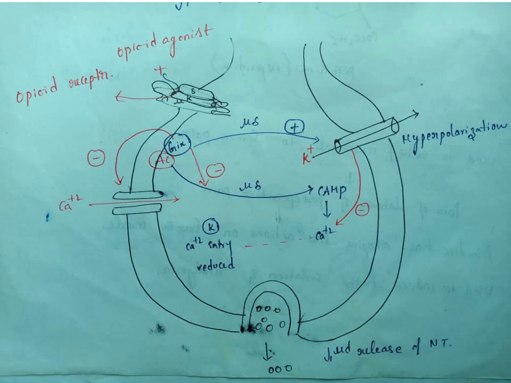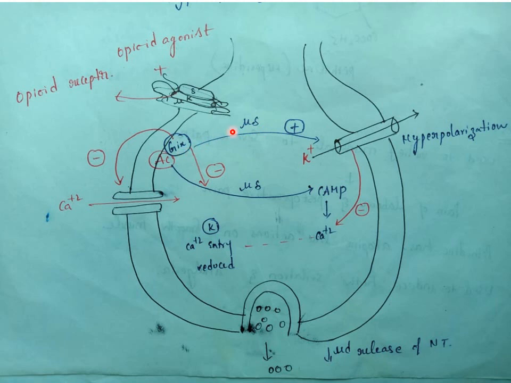And next, this is the pictorial representation of how the opioid agonist shows its action. So this is the opioid receptor. It may be mu, kappa, or delta. So when we inhale opioid analgesics, nothing but opioid agonists, the opioid agonists bind with the opioid receptors first. So after binding, these are a type of G protein coupled receptors.